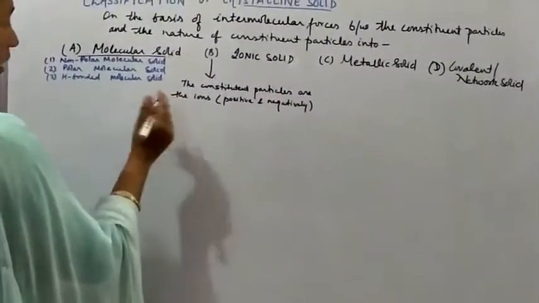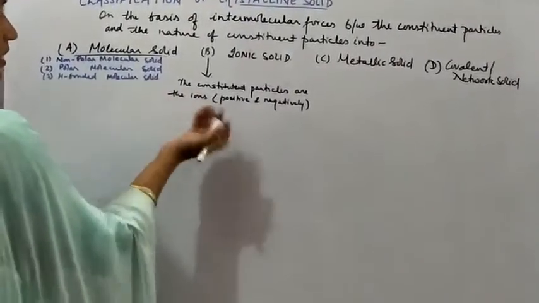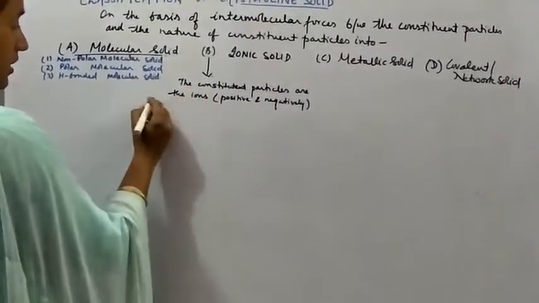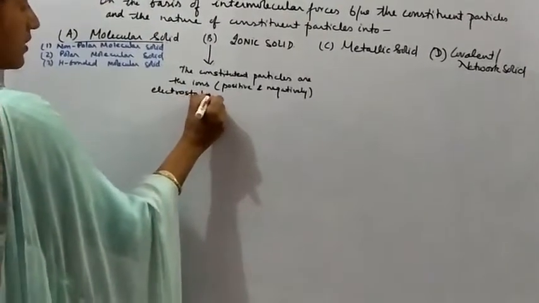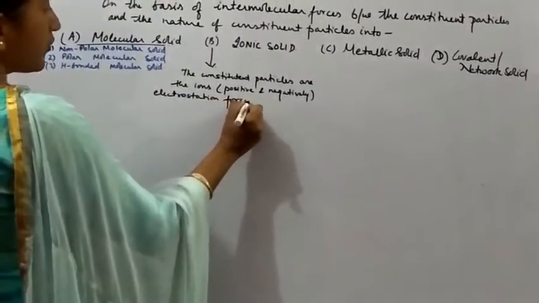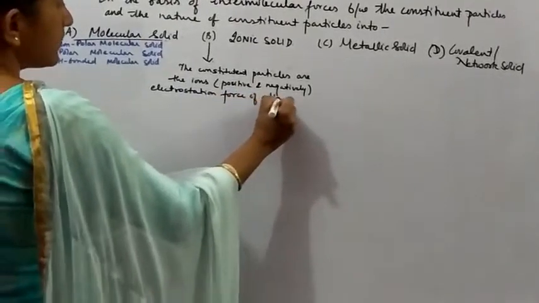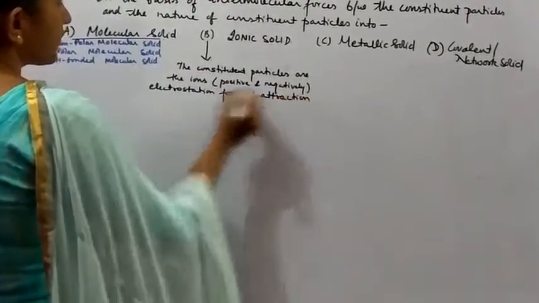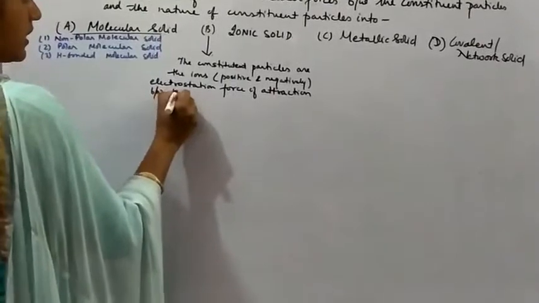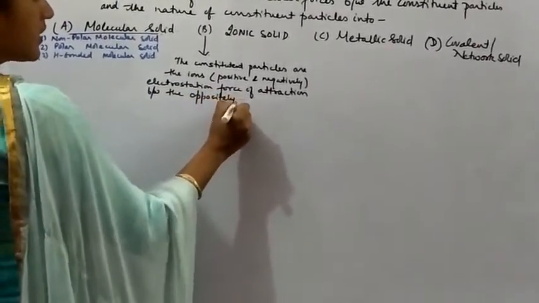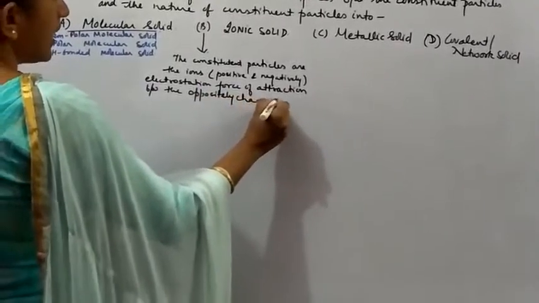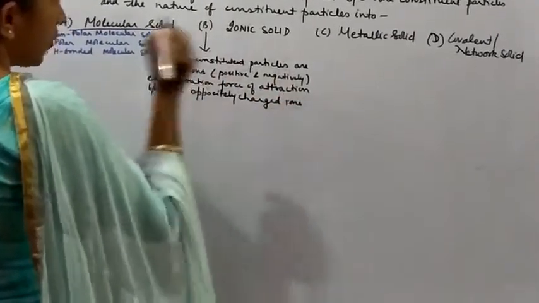And the force of interaction, or we can say the intermolecular forces between these ions, will be the electrostatic force of attraction between the oppositely charged ions that will hold them.